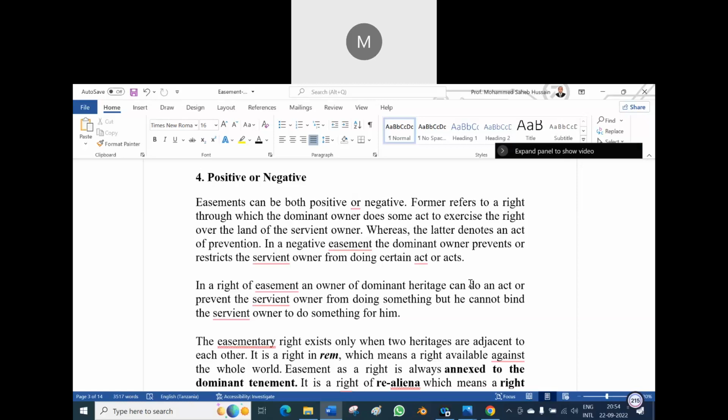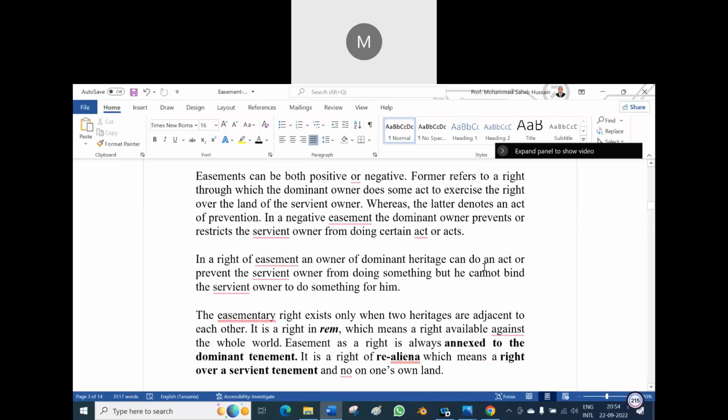The dominant owner will restrict the servient owner because he says, you are not supposed to throw litter on the pathway. Who says? Dominant owner. To whom? Servient owner. In the right of easement, the owner of the dominant heritage can do an act or prevent the servient owner from doing something, but he cannot bind the servient owner to do something for him. So the question is, what rights should be available to the dominant owner over the servient owner?